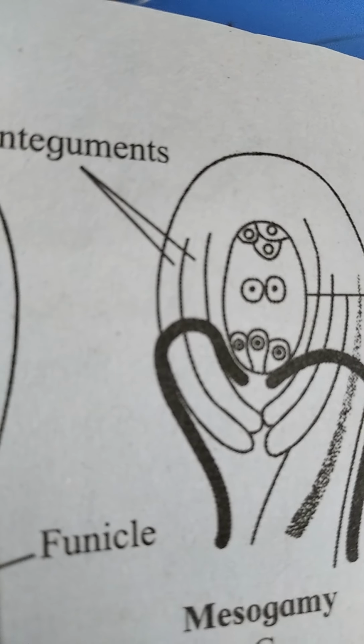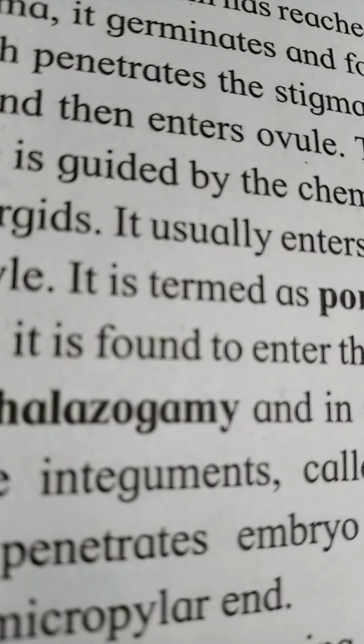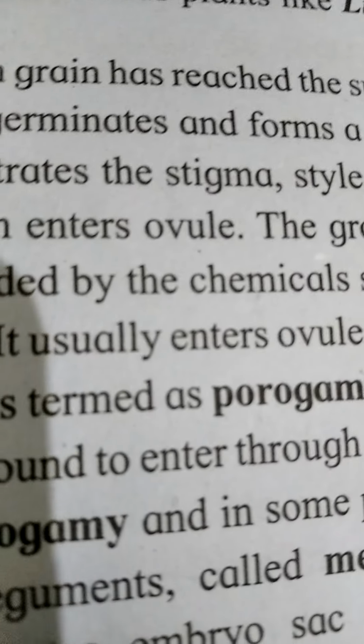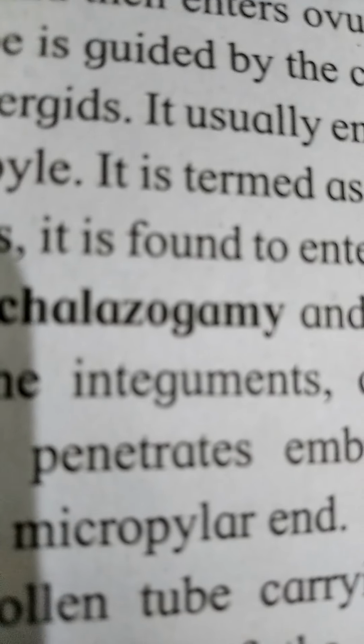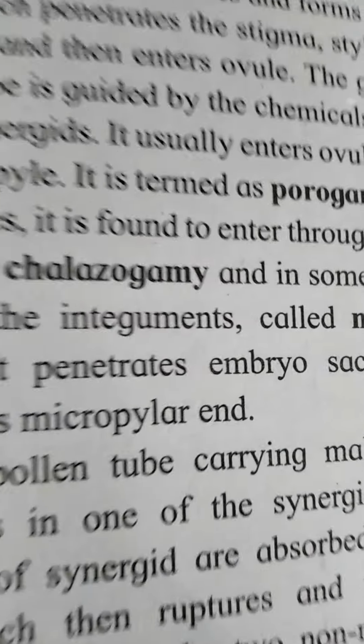Out of these three, from any one side, the pollen tube enters inside the female gamete structure, and then it discharges two male gametes. After discharging two male gametes, two types of fertilization take place. First, syngamy, that means fusion of male gamete with female gamete.